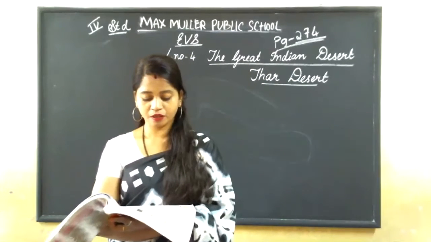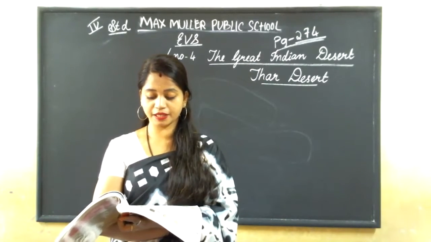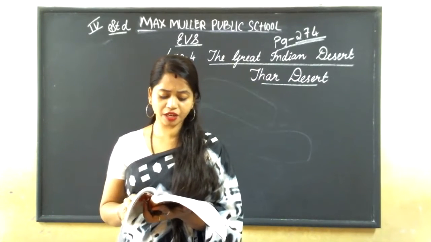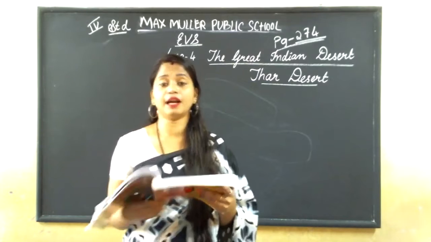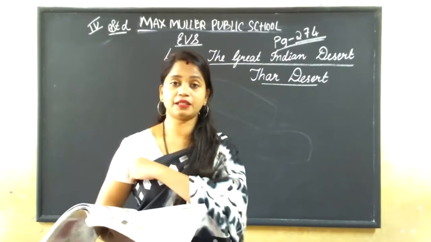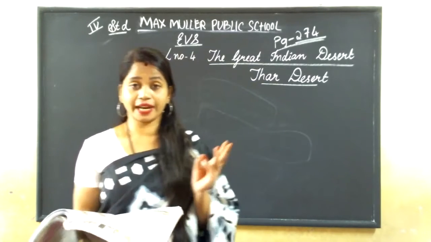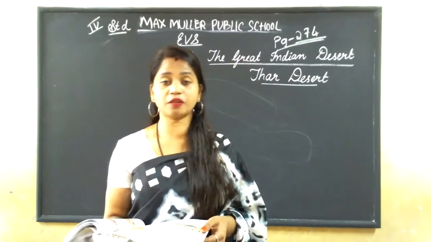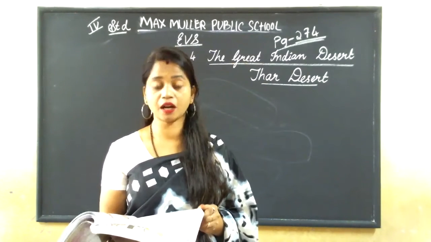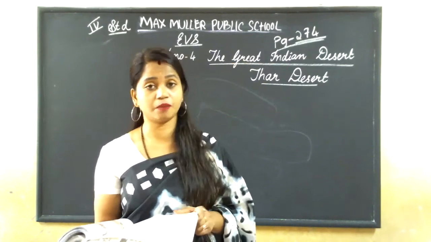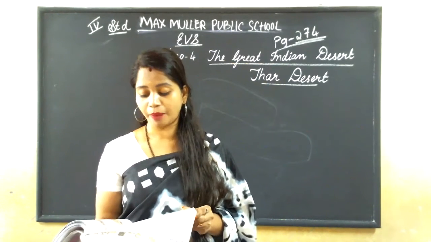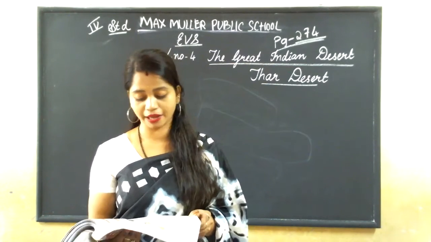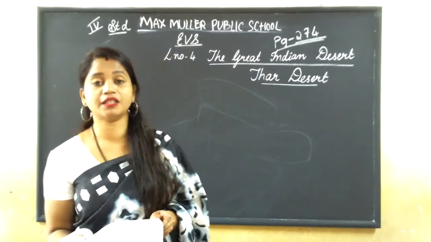Okay. The other plants found in this desert are euphorbia, khajri, and thorny shrubs. Not only date palm and cactus; apart from that, there are other plants also which grow in this desert. They are euphorbia, khajri, and thorny shrubs. Camels, black bucks, chinkara deer, and the great Indian bustard are some animals and birds found in the desert area.